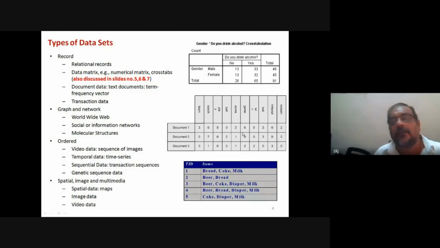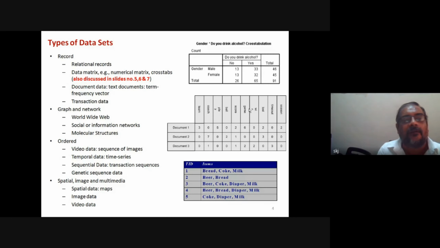So if somebody asks whether a document is a scientific document or a sports document, it is possible to identify the nature of the document based on the term frequency, the occurrence of relevant words, so and so number of times.